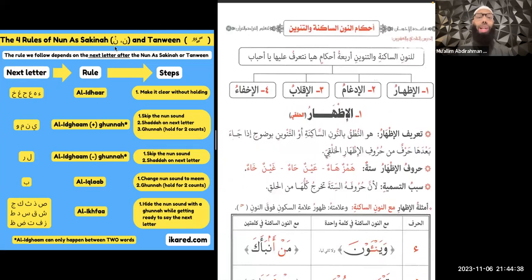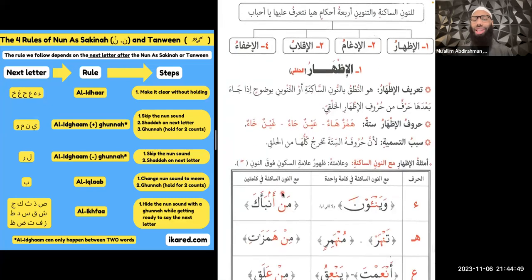Now, first of all, a Nun As-Sakinah is simply a Nun with a sukoon on it. Now, sukoon, remember, it can look like a circle. I'm going to turn on my mouse here. It can look like a circle, but it can also look like a sideways V, which is how it looks in the Quran. This is the one I want you to remember.